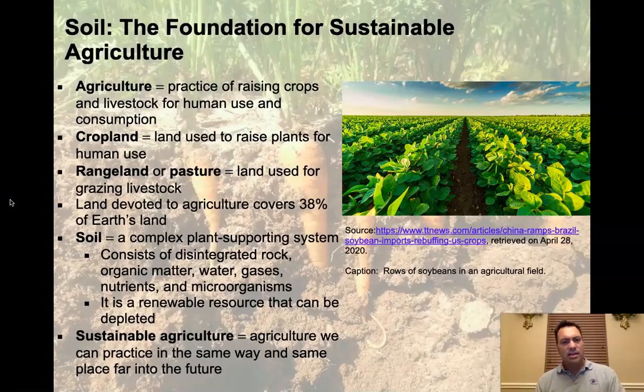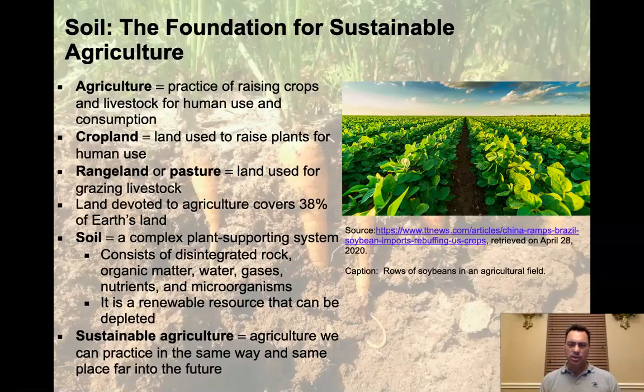And in terms of how we use the land, we need to be aware of the fact it's a large amount of land we're talking about here. The amount of land that is devoted to agriculture on Earth covers about 38% of Earth's land currently. Now we have to remember the Earth is a water planet. It's 71% ocean. So 29% of the land surface, or the Earth's surface, is land. And of that 29%, 38% of it is used for human purposes of agriculture.